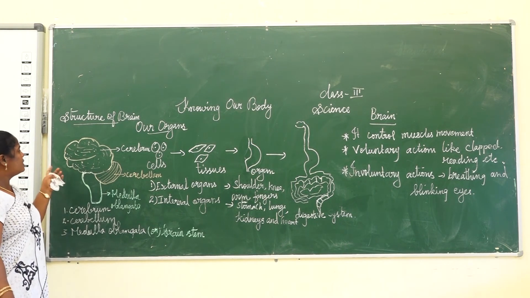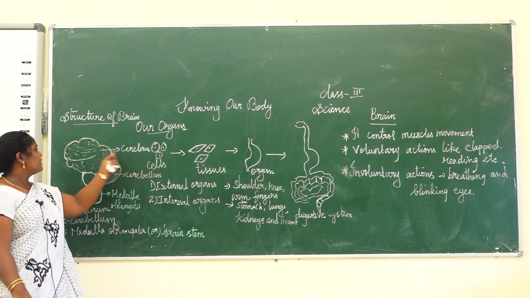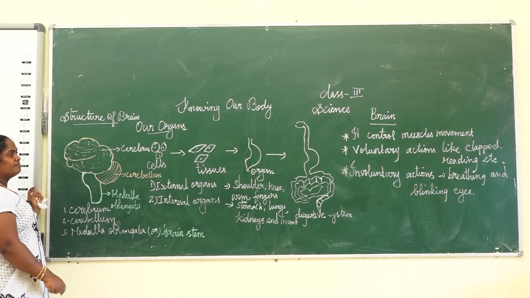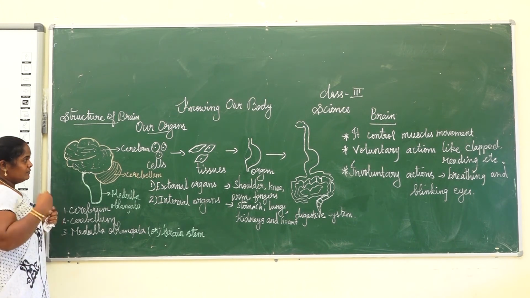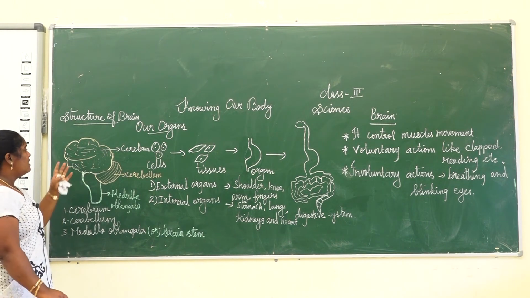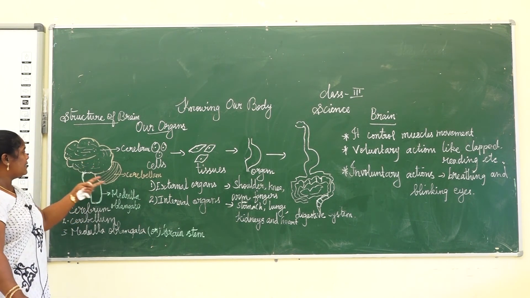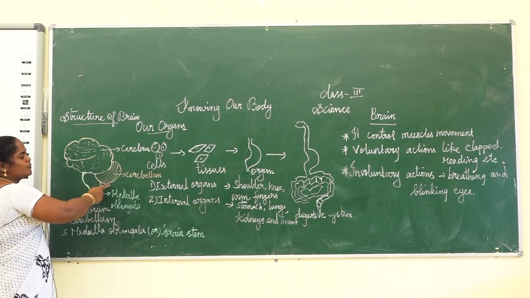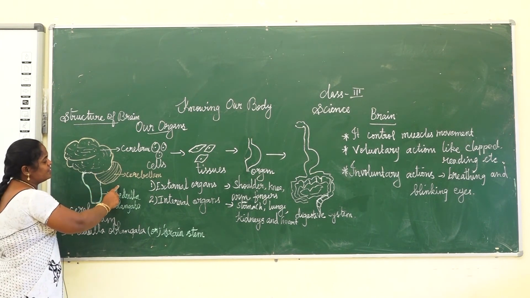Now the structure of our brain. Our brain consists of three major parts. One is the cerebrum, the largest part of our brain. It enables us to think, imagine, remember and communicate with others. All those things are under the control of this part, the cerebrum. Then the cerebellum, located below the cerebrum, controls muscle movement and maintains our body balance.